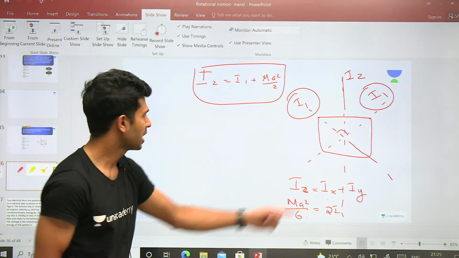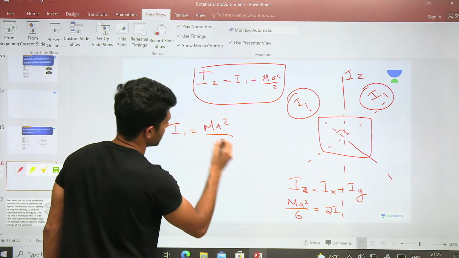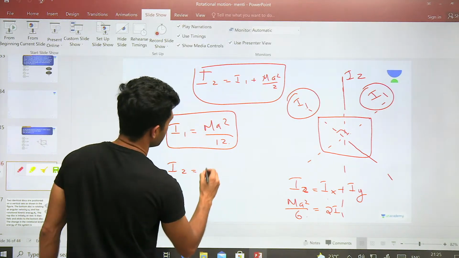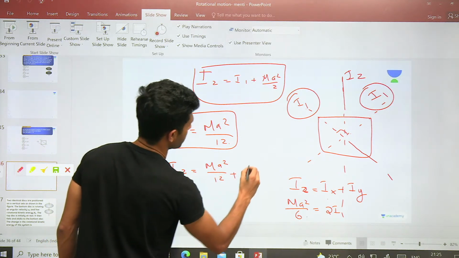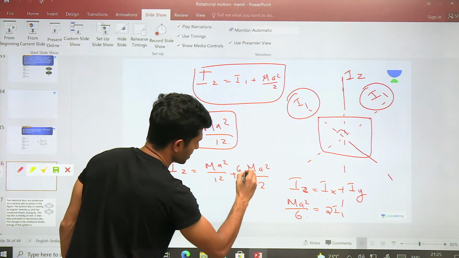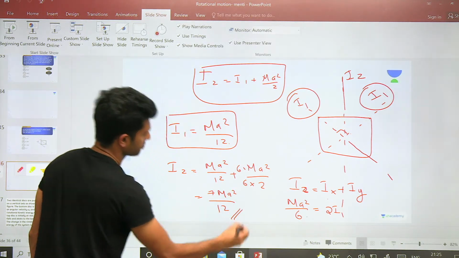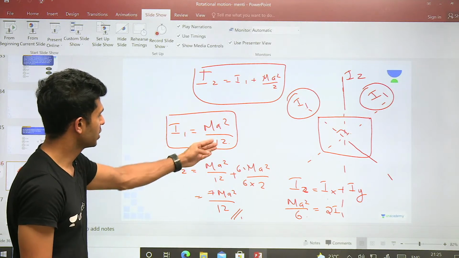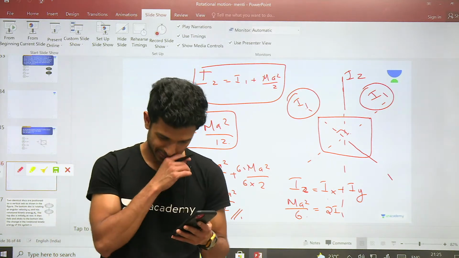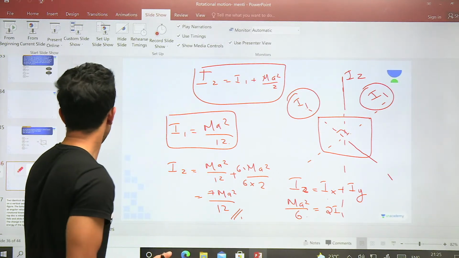Everyone knows this. So the value of I1 becomes M A square by 12, as the 2 goes below. So I2 is M A square by 12 plus M A square by 2. Common denominator, multiplying by 6: 6 plus 1, 7 M A square by 12. I1 by I2: M A square cancels, 12 cancels, and the answer is 1 by 7. Answer is simple.